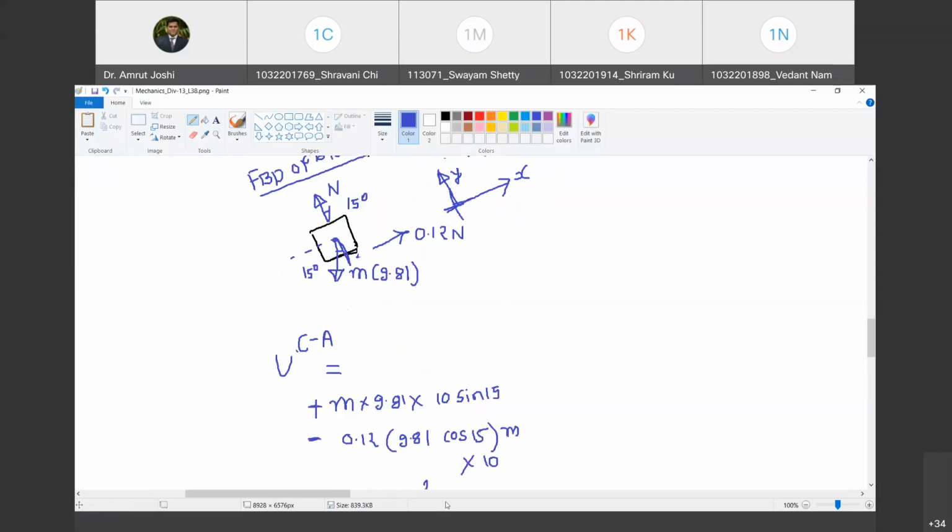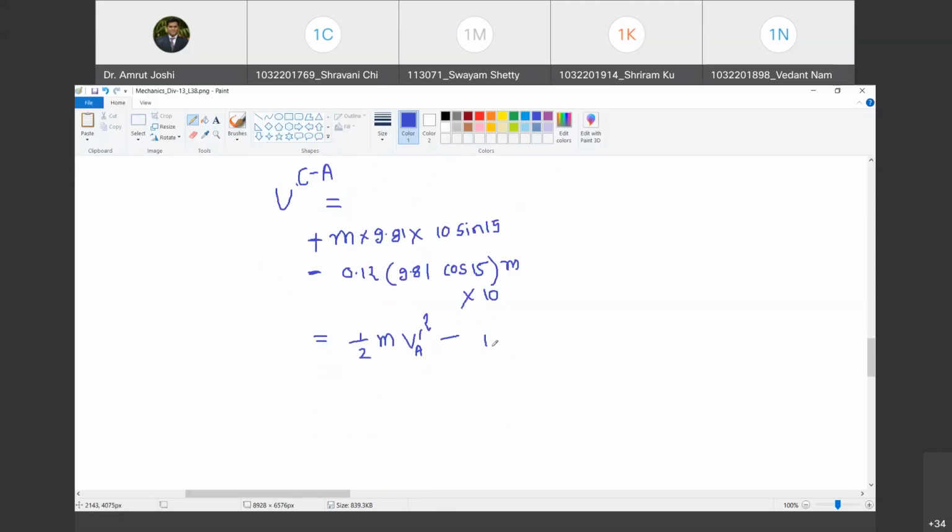Yes, sir. But what is kinetic energy at C? Zero, because it started from zero velocity. Do you agree with me? Yes, sir. So therefore, what do we get? M cancels throughout. So I get half VA dash square must be equal to 9.81 into 10 sine 15. Happy?